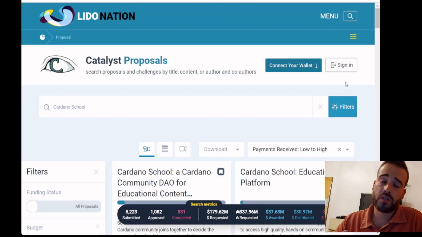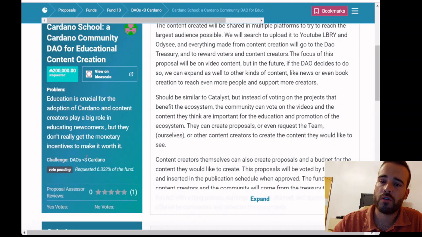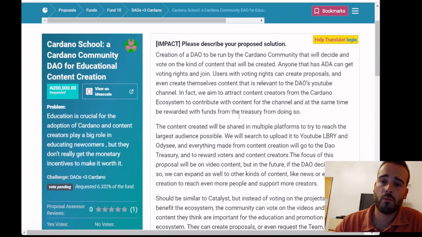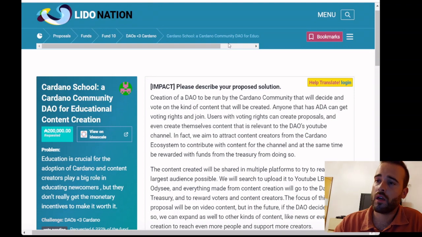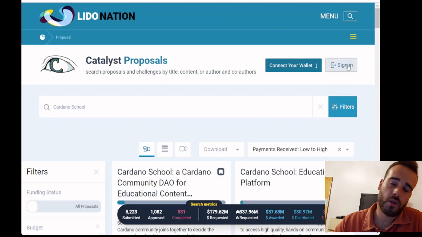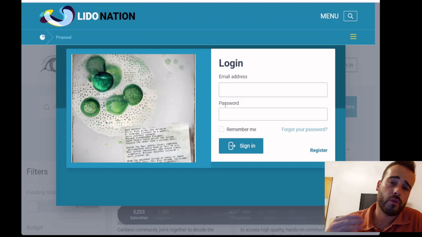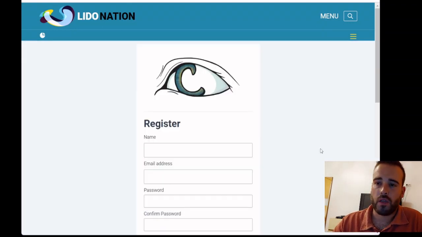But yeah, for proposers, this is also important because you can really do a lot with your proposal, like put more information here to reach the people. And you can also claim your profile and say that it's yours, so that you can add things and that you can improve it and make it more interesting for users here of Lido Nation and to reach a wider Cardano community audience. To do that, you just need to come here to sign in, and here you can log in with your account if you already have an account. If you don't, just come here to register and of course create your own account.